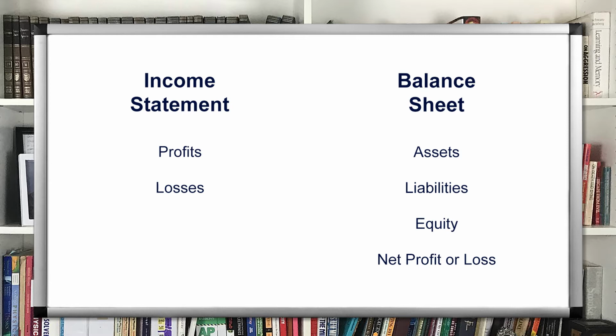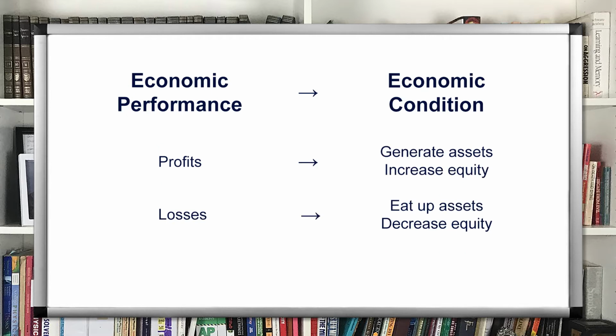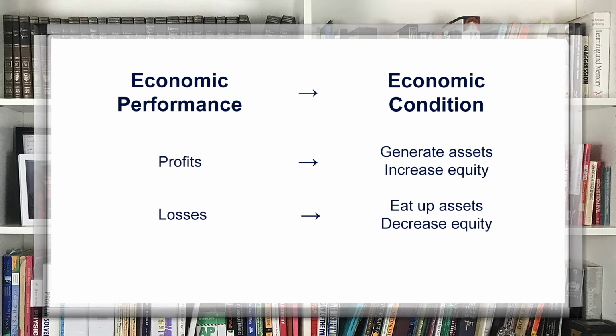The equity section of the balance sheet will show the owner's contributions, the owner's withdrawals, and the aggregate profit and loss for the accounting period. Good performance generates a good economic condition. Profits generate assets, losses eat up assets, and generate liabilities.